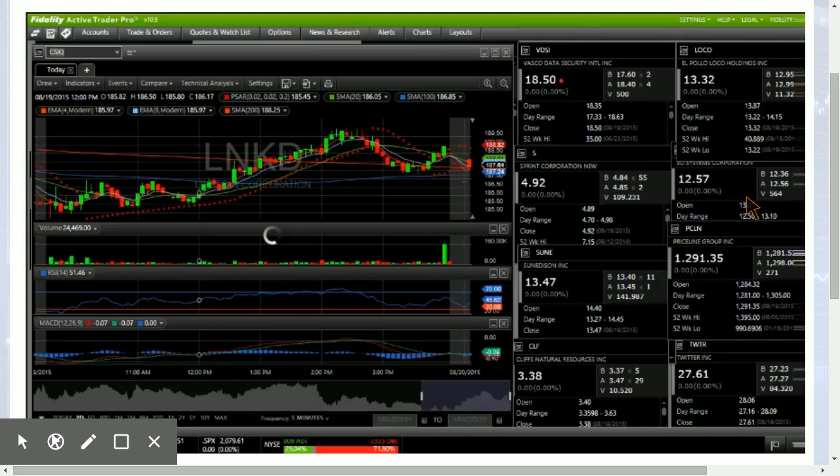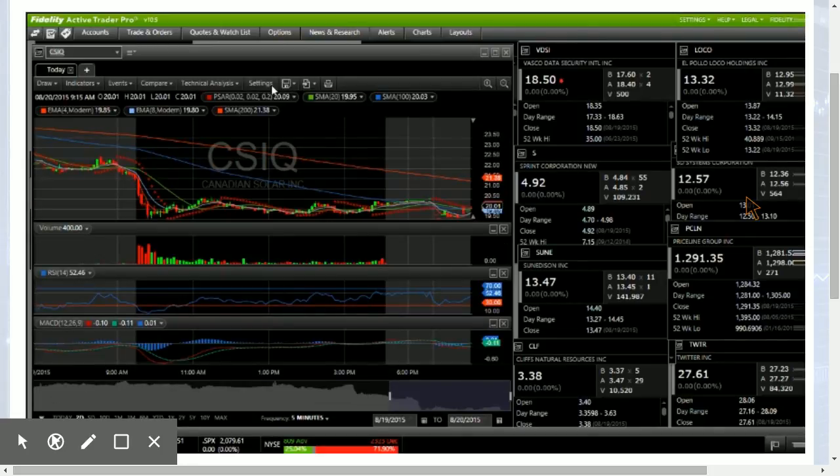CSIQ got hammered pretty hard yesterday with a big gap down. Watching for 20 support. Currently trading at 20.01. So the low of the day yesterday was 19.54. We're going to be watching $20 as psychological support and 19.54 if that fails. This might be a trade that we stalk for a little while, waiting for the bounce. Big gap to fill all the way up to $24, just under 24, about 23.75, and it could be a nice little bounce there.